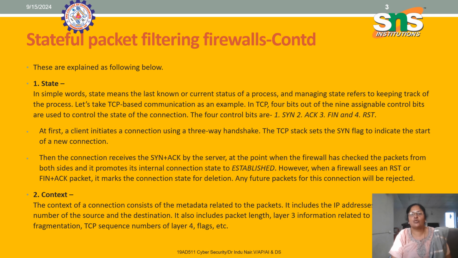In TCP, 4 bits out of the 9 assignable control bits are used to control the state of the connection. The 4 control bits are SYN, ACK, FIN and RST. At first, a client initiates a connection using a three-way handshake. The TCP stack sets the SYN flag to indicate the start of a new connection. Then the connection receives a SYN plus ACK from the receiver.